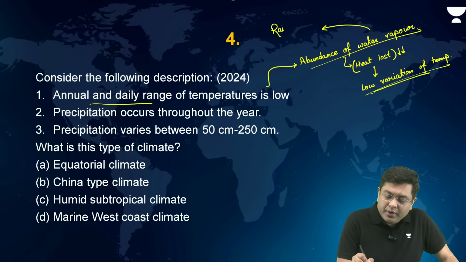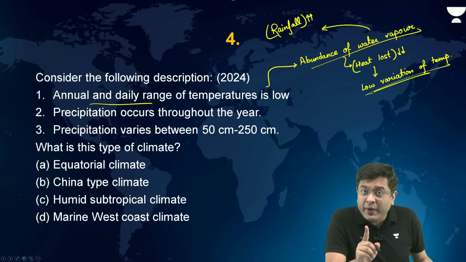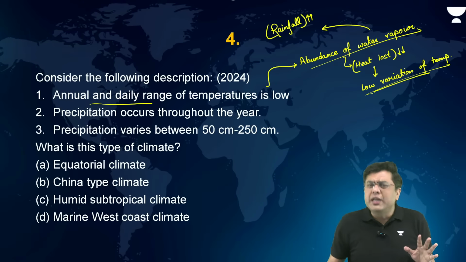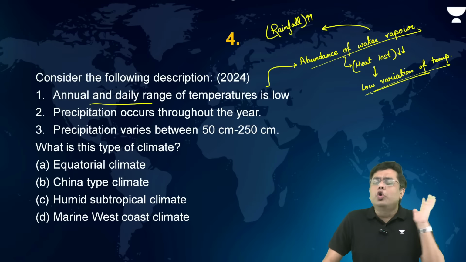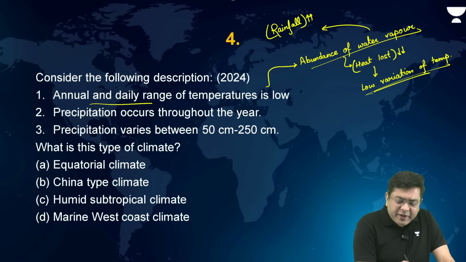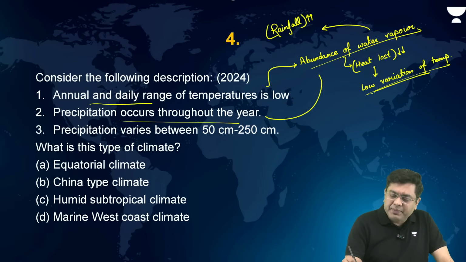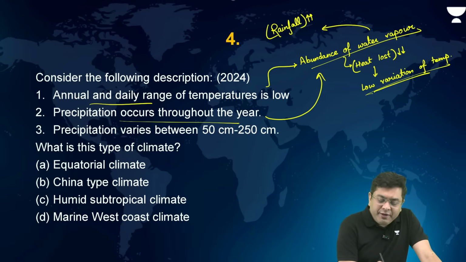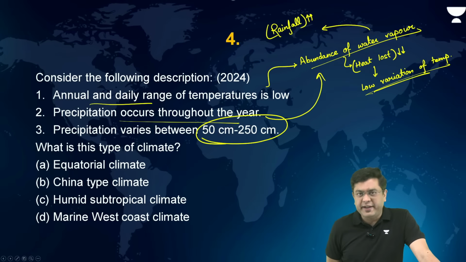Now rainfall can be very high either at the region of the equator where daily evaporation is happening, or in some coastal area where the onshore winds are bringing you rainfall, right? Now, precipitation occurs throughout the year. That is something we have already established. Then precipitation varies between 50 centimeter to 250 centimeter.